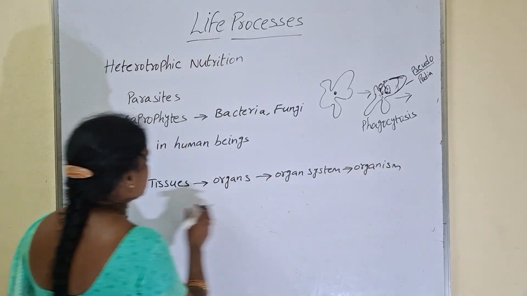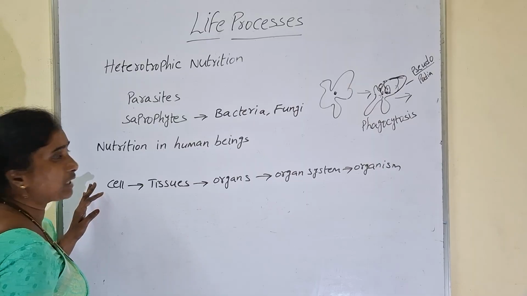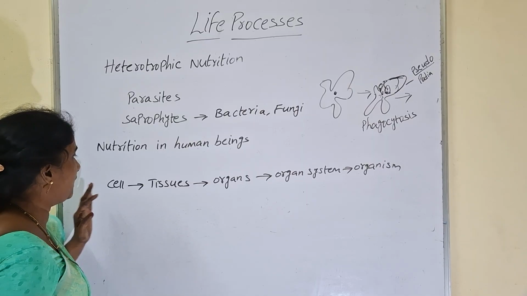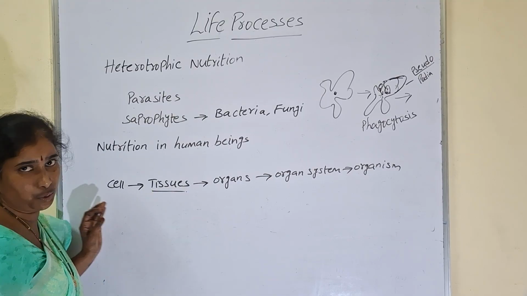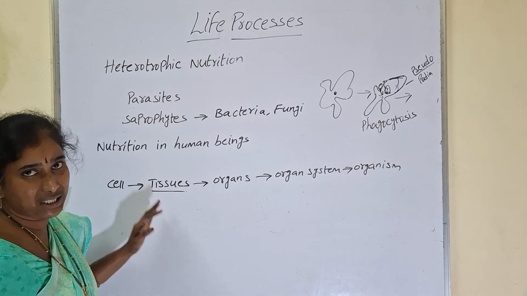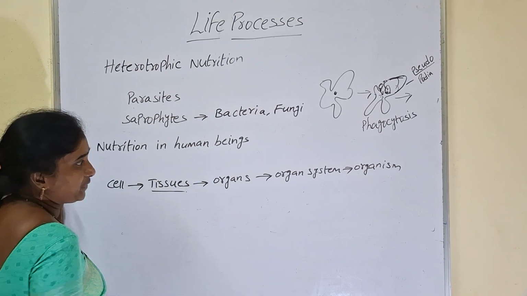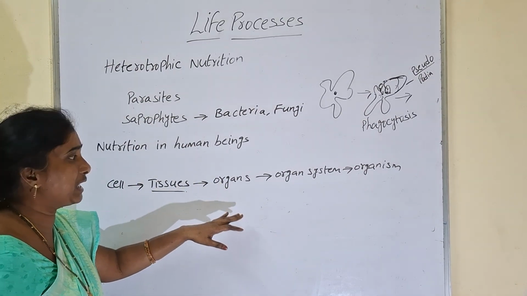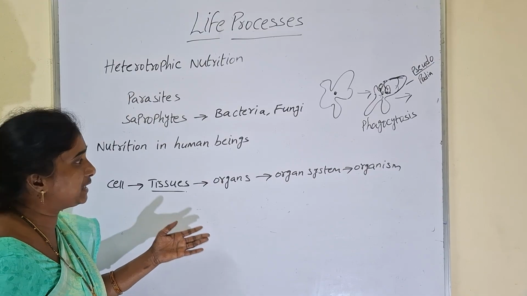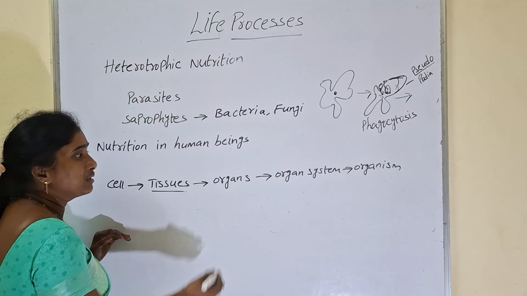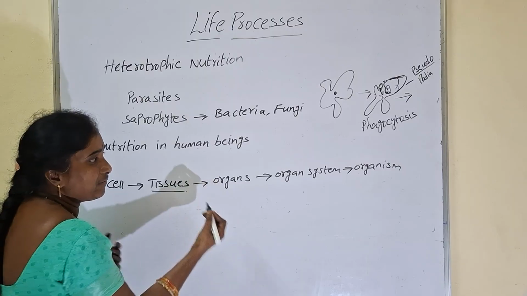Now what is the basic unit of life here? Cell. Cell is the basic unit of life. So cell is called the structural and functional unit of life also. So groups of cells all together form tissues, which means cells having similar structure and function are called tissues. All the tissues together make some organs, maybe internal or external organs. Internal organs, if you take the heart, lungs, kidneys, these all come under internal organs. External organs: eyes, nose, ears, tongue and skin, which are visible to us.